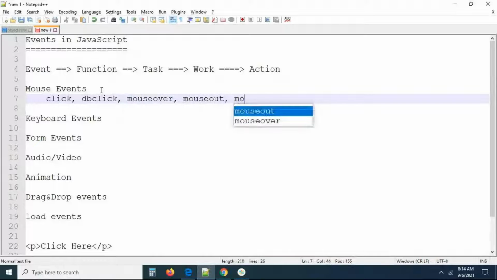Right, there is one more very important event called mouse move. When I am moving the mouse, what is the task I want to perform? When I hover the mouse, what is the task I want to perform? So these are all the things, guys, you need to remember.